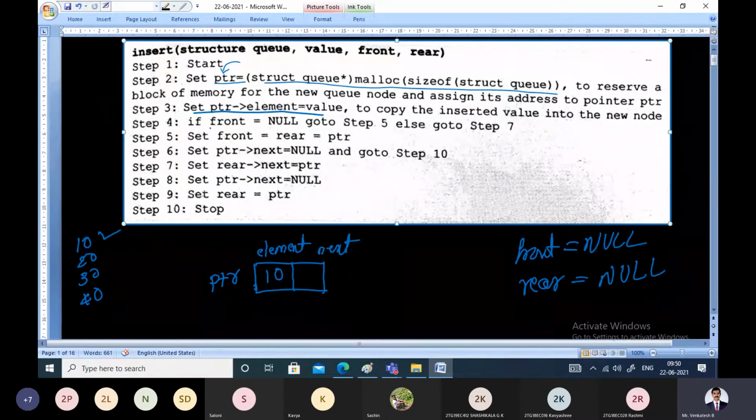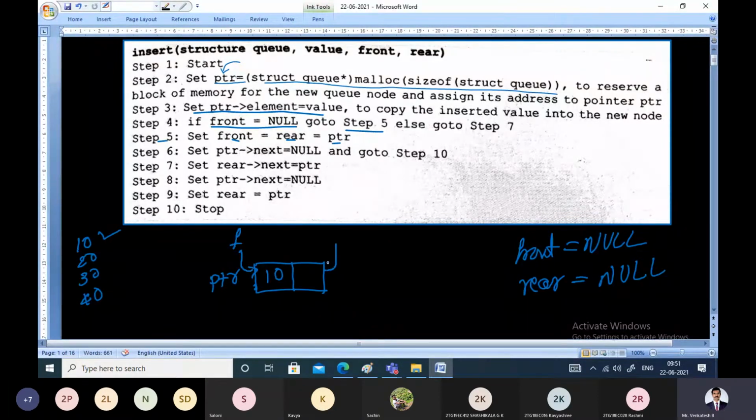If front is equal to null, which is true in our case because this is the very first node, then we go to step number 5. What does step number 5 say? Front and rear both will point to the first node. Make both point to the very first node, because this itself is the very first node we are trying to insert. Let us assume F for front and R for rear. That is step 5.